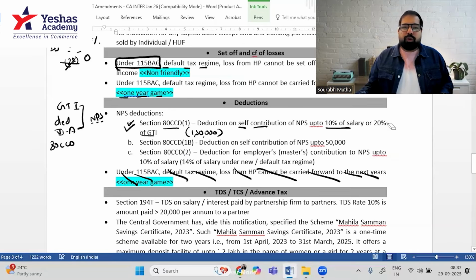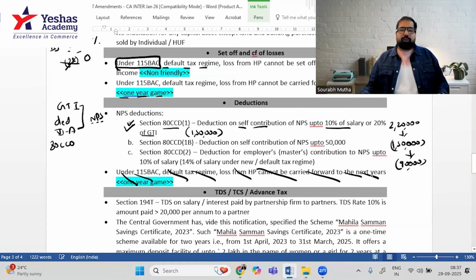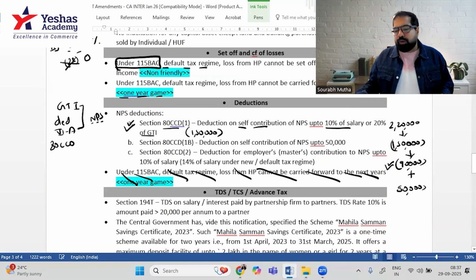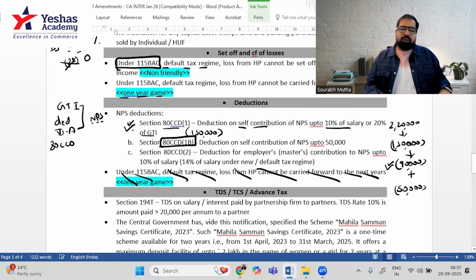But what if I want to contribute a little more? Example, 2,20,000. You were allowed 1,50,000, and from that also, you were allowed only 90,000. So only 90,000 you got a deduction, but you contributed 2,20,000. So the government, to incentivize you or to push you to contribute, said: this 90,000, definitely I'll give you deduction, plus I'll give you 50,000 rupees more deduction under 80CCD(1B). It's one extra benefit. That's how it is, both are self-contribution.